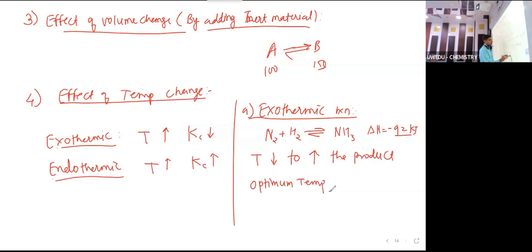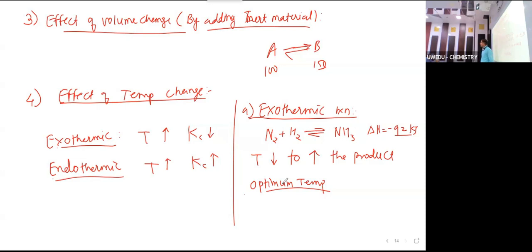We can decrease this, but we have to take the optimum temperature. Below that, the reaction will not occur, or the reaction will occur but the rate will be decreased instead of increasing. So optimum temperature is taken in this type of reactions.